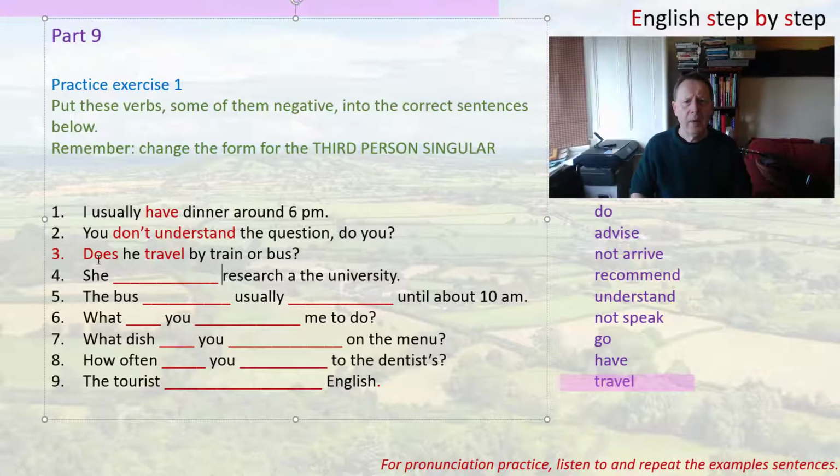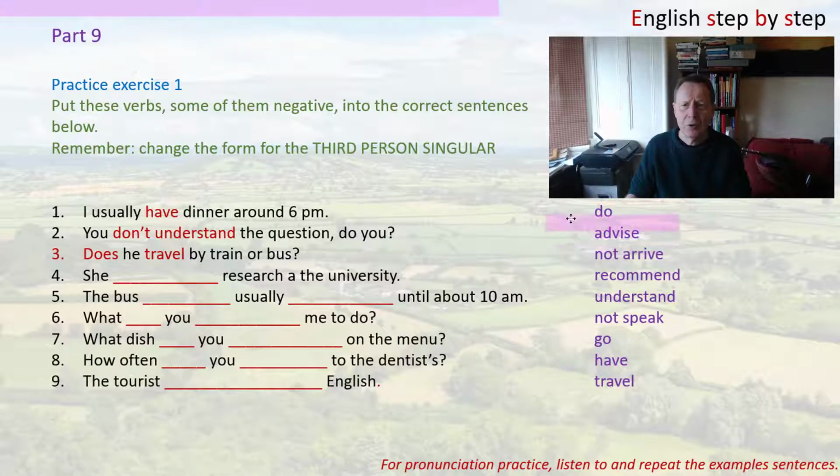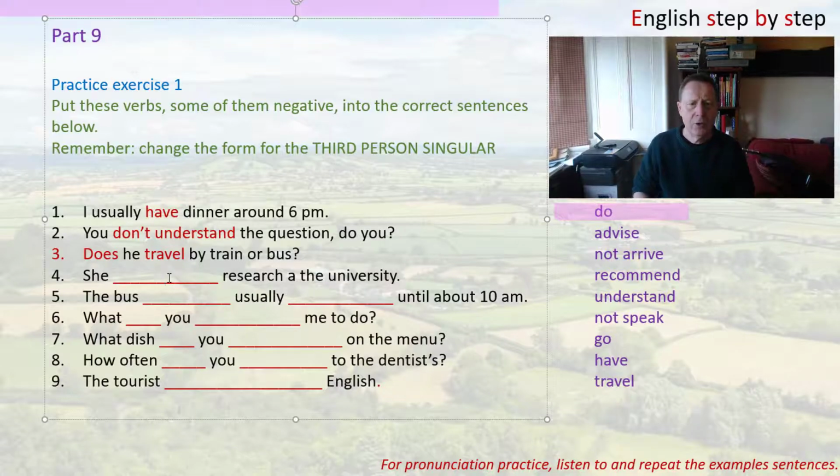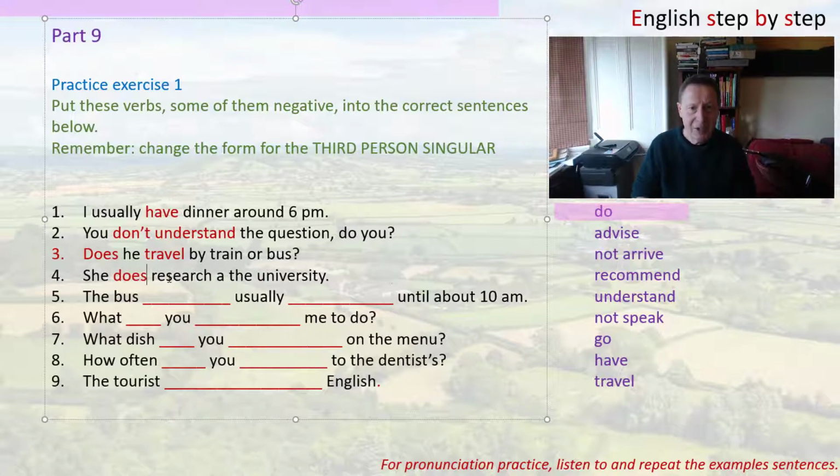Now, the next one has the word research, and the verb for research is do. You do research. Now, remember, I do, you do, she does. So in this case, we have to change it to the third person singular, which is she does research, and that should be at the university.